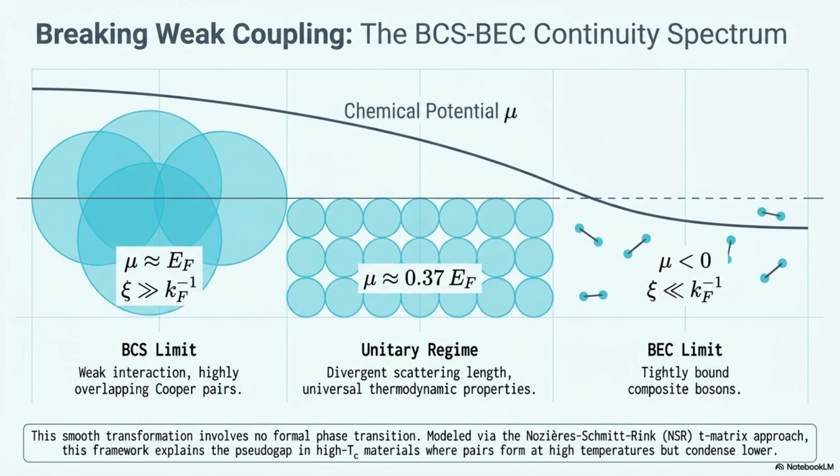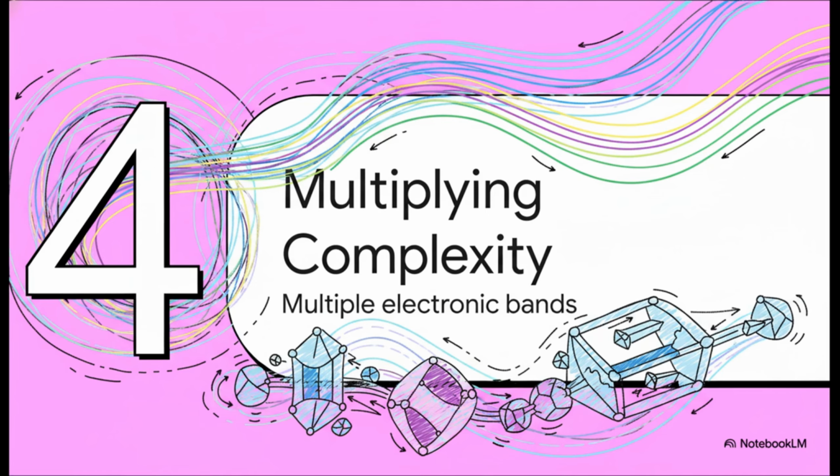Part 4. Multiplying the complexity, exploring the effects of multiple electronic bands. All right, we've broken 3 rules. Let's keep this momentum going and scale up the complexity even more by breaking the single band rule. What actually happens when multiple electronic highways get involved?